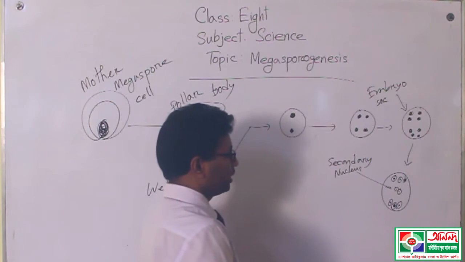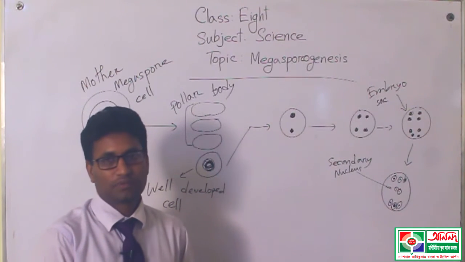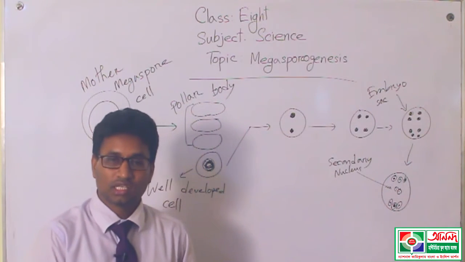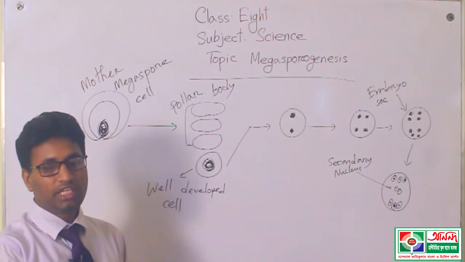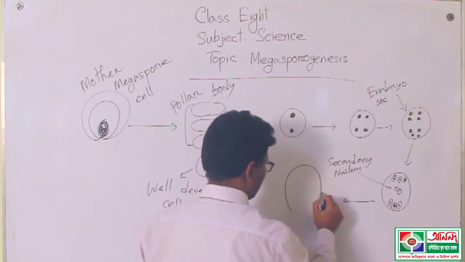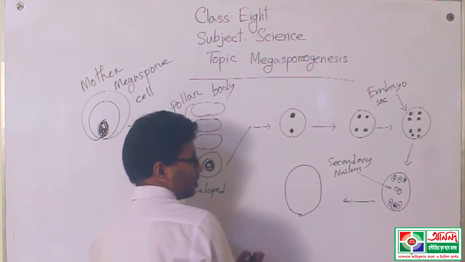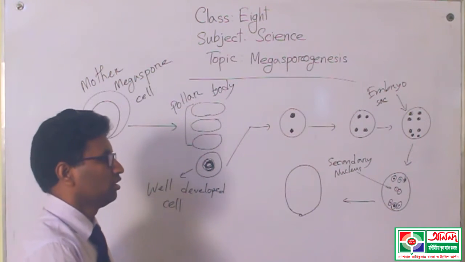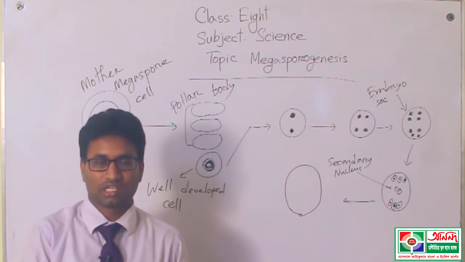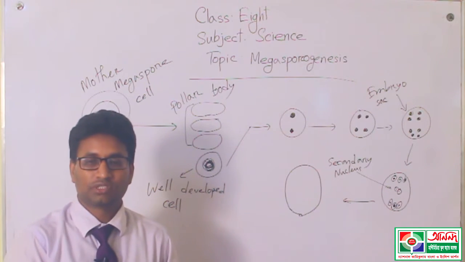And within the embryo sac, at both poles, 3 cells are present. These 3 cells are respectively called antipodal cells and the egg apparatus or synergid cells. Now this is the embryo sac. One kind of pore is present in this place. This pore is called the micropyle, and we already learned the parts of the structure of a seed in chapter 4.